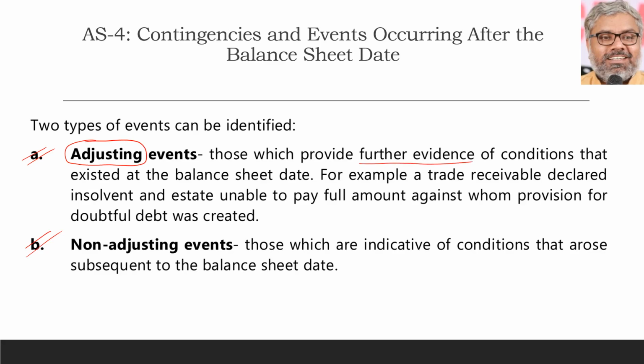These words are important. And by the way, since this is a theoretical, conceptual standard rather than a numerical standard, unlike other standards where there can be computations like earnings per share or leases, where some numbers will be there, AS4 is not a numerical standard. It is only a theoretical and conceptual standard, which means we have to write theory for the question. The question will give a lot of nonsensical data, and some useful data also.